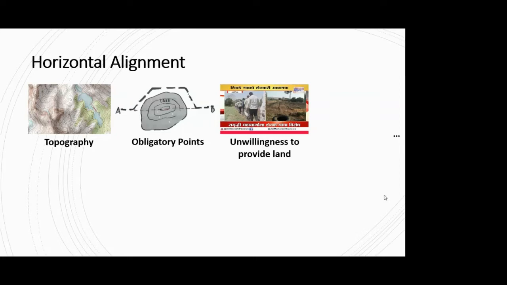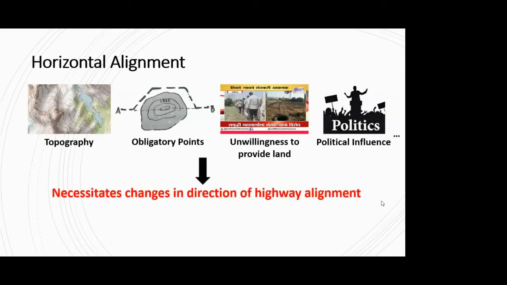Or if there is unwillingness from the people to provide land, one example I have shown here, that there is protest by the farmers or the landowners against some highway project, or if there is some political influence. So all these are the factors. If one of these factors, or all of them, or a combination of any of them are applicable to your highway project, then you will be compelled to change the direction of your highway alignment.